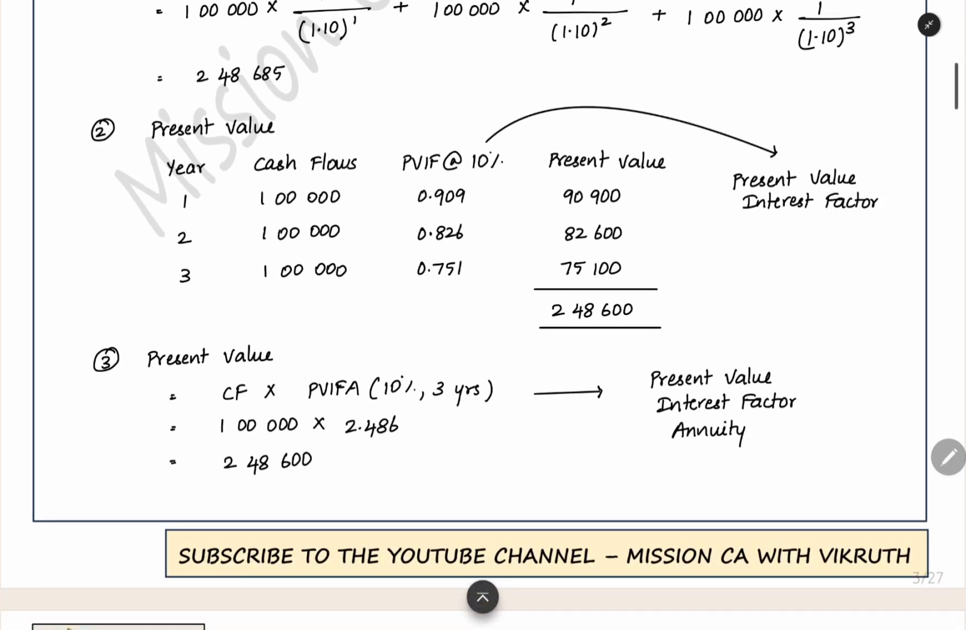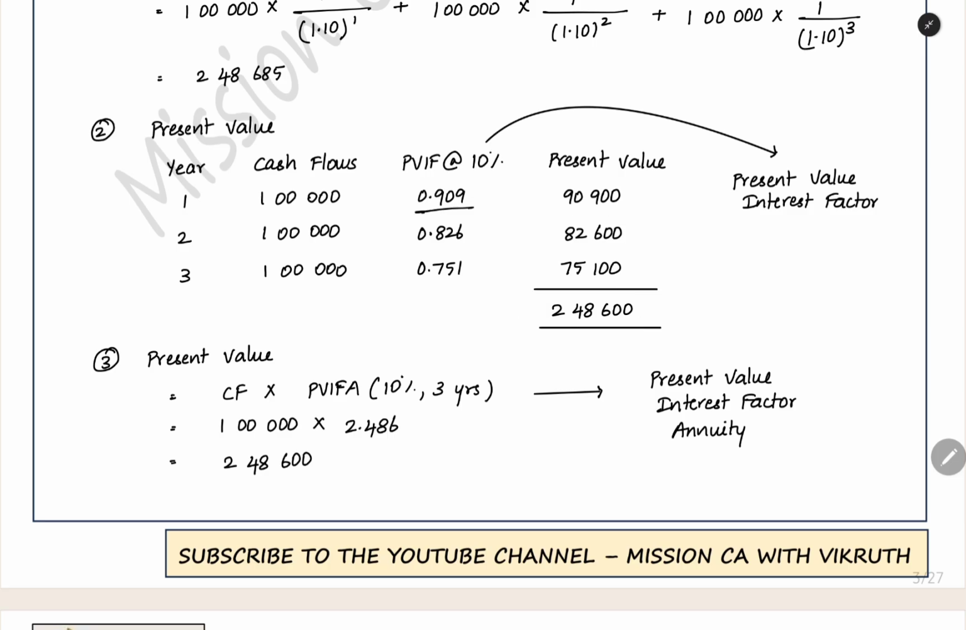And then the second method is you can take the years and cash flows in a tabular format. Year 1 end you are getting 1 lakh cash flow. Year 2 end 1 lakh cash flow. Year 3 end 1 lakh cash flow. And then oppositely in the next column you can write the factor which you are going to multiply with. That 1 divided by 1.10 power 1, power 2, power 3, that factor you have to write here. Multiply with the respective cash flow, you will get the present value of each and every cash flow at the end of each year. When you total that, you will get the total present value of the cash flow.